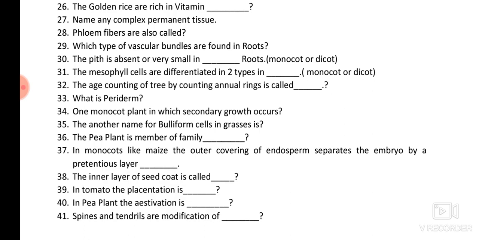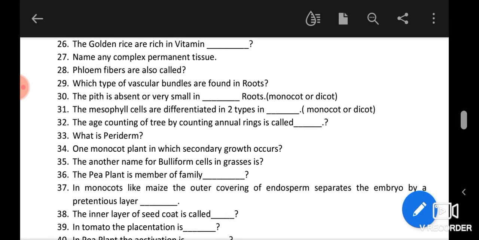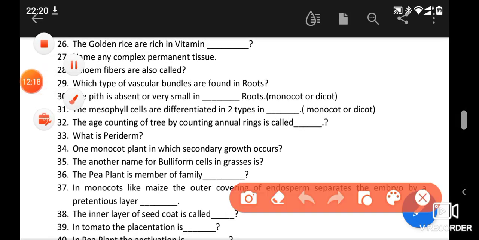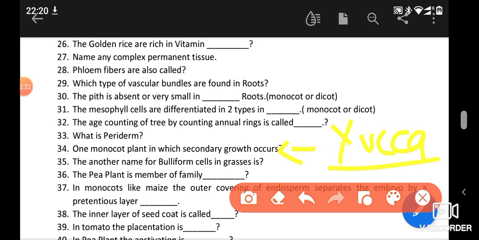One monocot plant in which secondary growth occurs. Although monocot plants do not have cambium, so in monocot plants secondary growth is absent. But plants like Yucca and Dracaena are monocot plants and even they have secondary growth, the abnormal secondary growth. So the example will be Yucca and Dracaena.